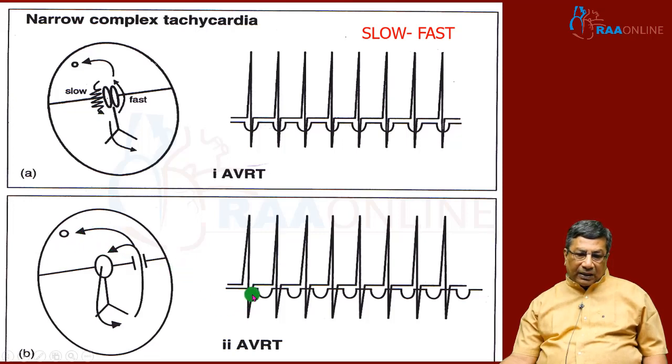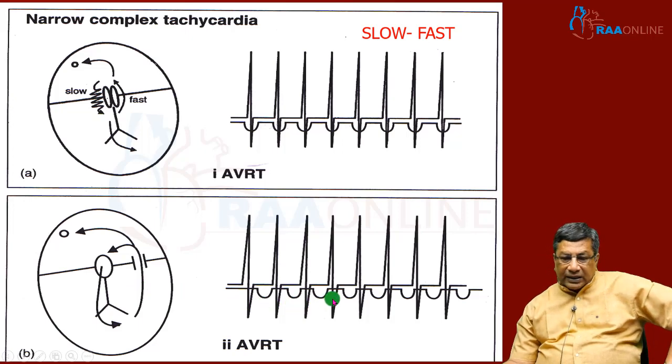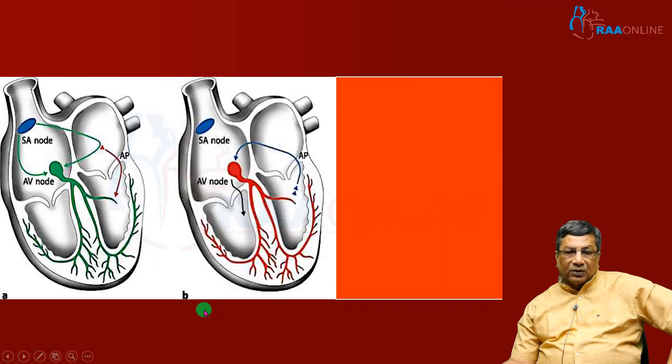So, in the ST segment after the QRS in atrioventricular reciprocating tachycardia, you find the inverted P wave because of the accessory pathway. So, during the tachycardia itself, you will know the mechanism of reentry. You know the reentry is utilizing an accessory pathway whenever you find the retrograde P wave in the ST segment.